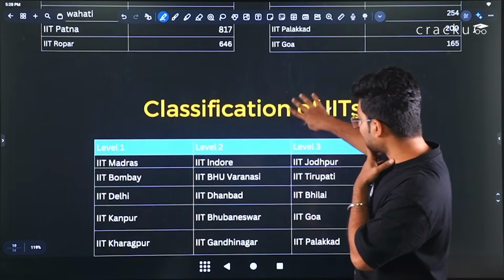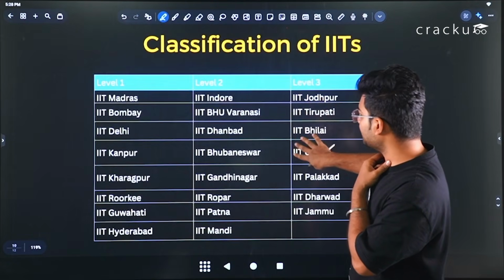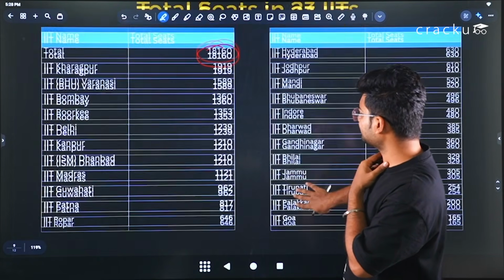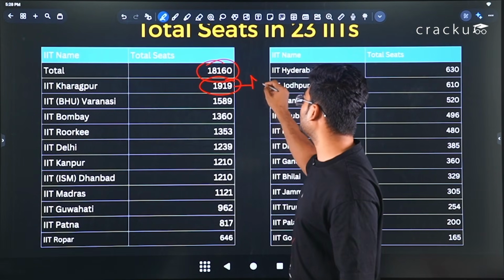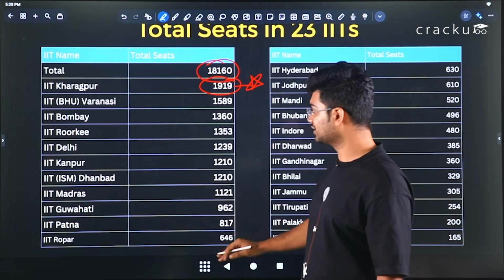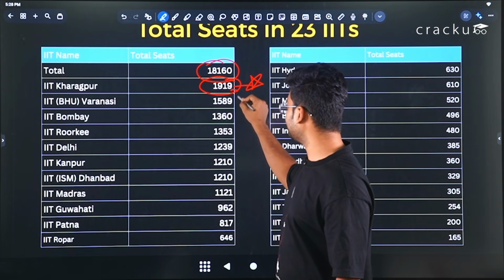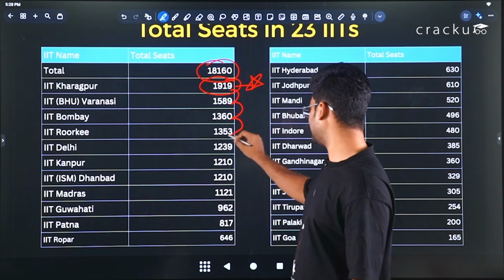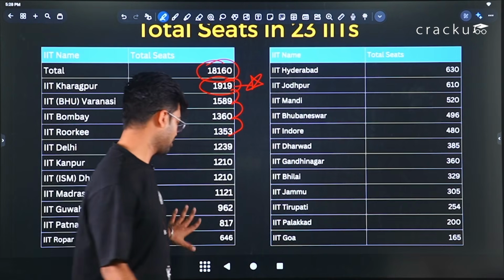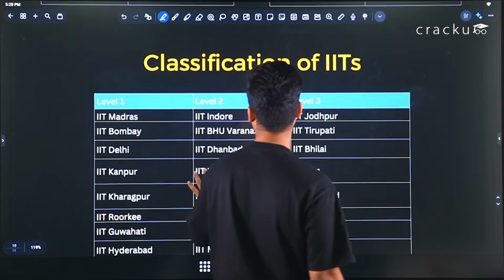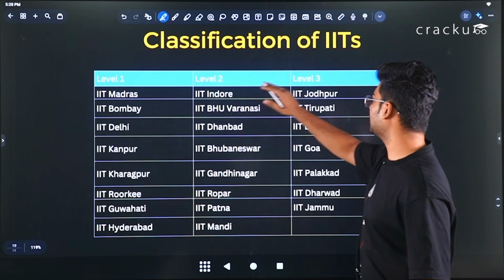Now, moving ahead, in the classification of IITs, there is a fact that IIT KGP has the most number of seats among all IITs, followed by IIT BHU, then IIT Bombay, then IIT Roorkee, and the lowest seats are available in IIT Goa. Moving ahead, classification of IITs into level 1, level 2 and level 3.